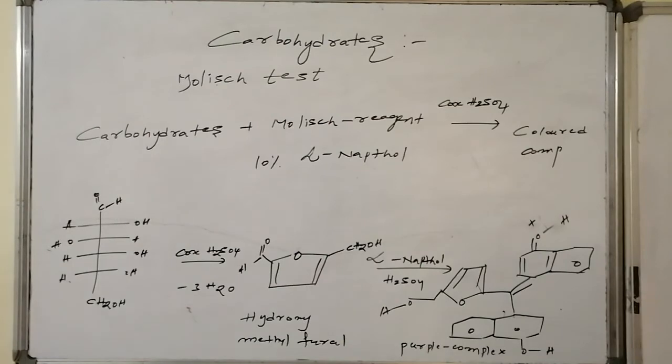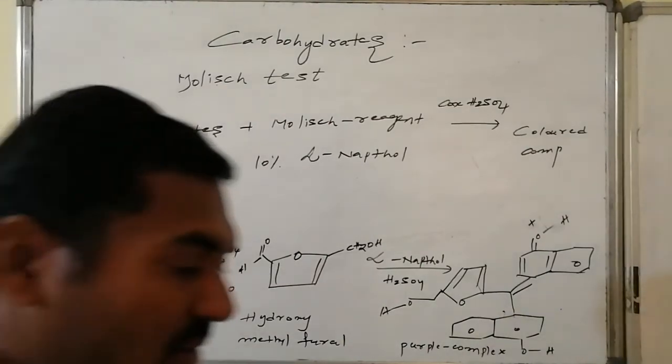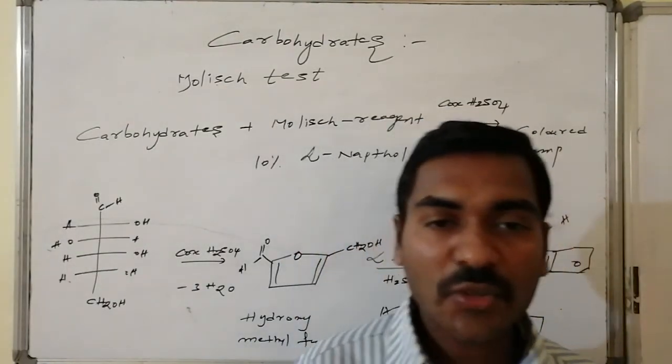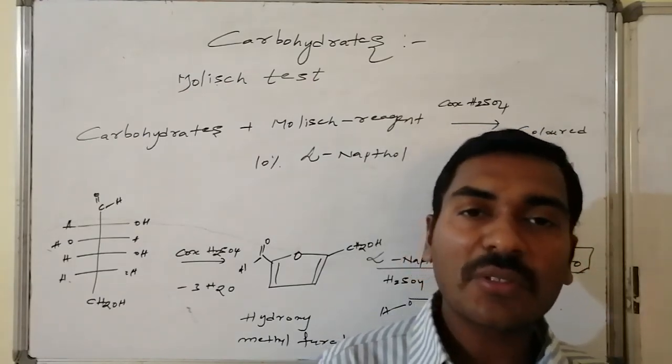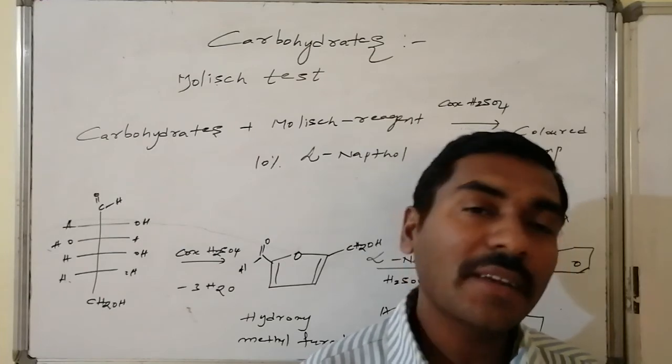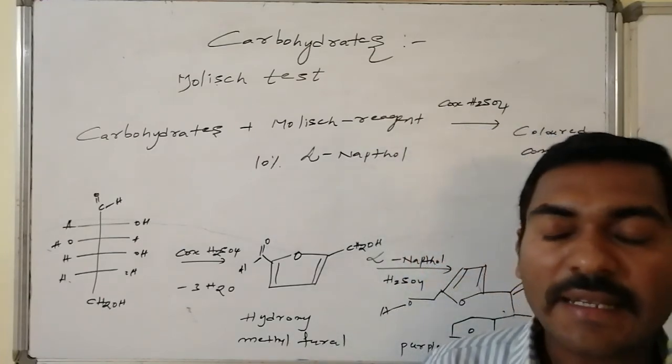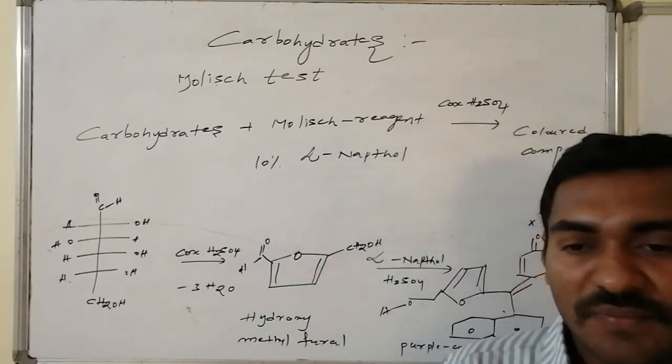As Molisch reagent, generally phenols are used, and more cyclic phenols can also be used. The generally used reagent is naphthol, and both beta and alpha naphthol can be used, but the general reagent used under Molisch reagent conditions is alpha naphthol.